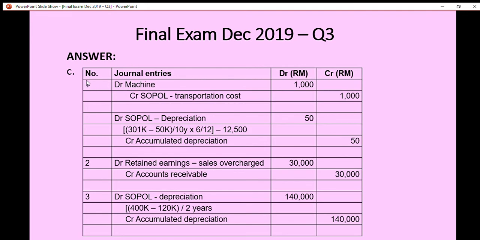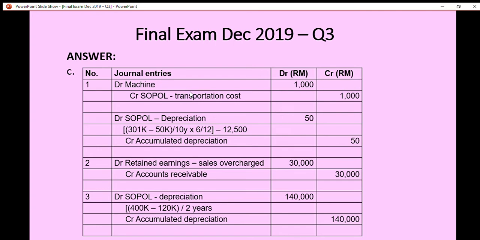We have to do the correction of error during the current period. So during the current period, we have to debit the machine account by 1,000, which means we add another 1,000 into the machine account, and then we credit SOPOL transportation costs. We have to cancel off the transportation cost by 1,000. That's why we credit 1,000 transportation costs.